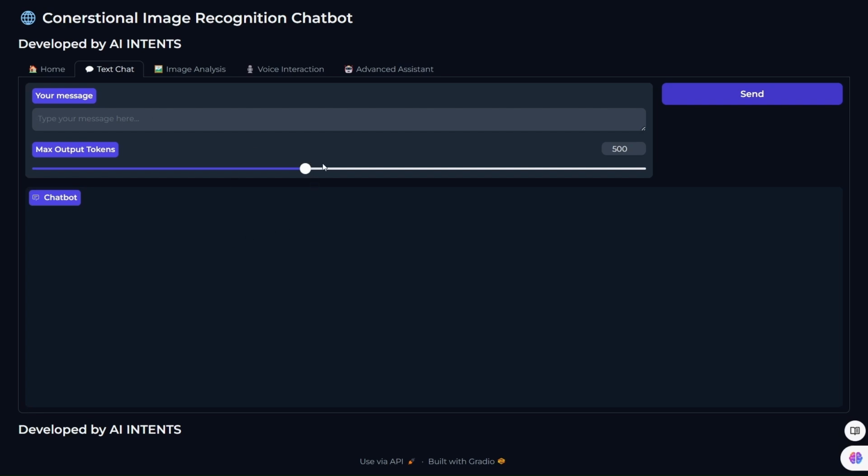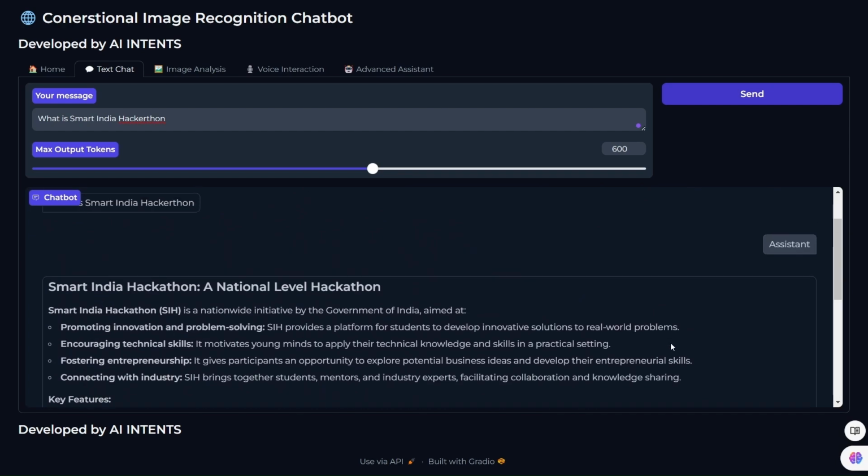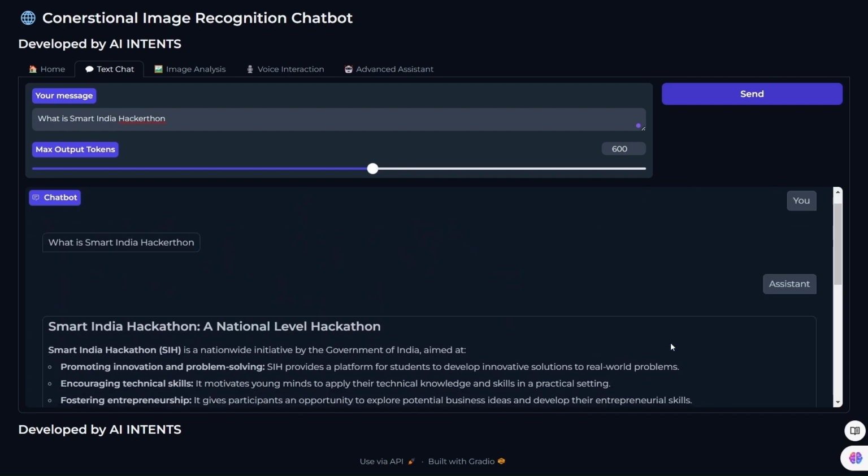This is the max token output, how much length of output the user wants, so we provided this option also. For example, I am giving this and sending it, so it will process and give the response within seconds. So it gave the response.